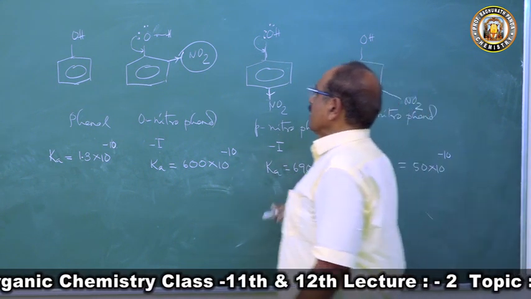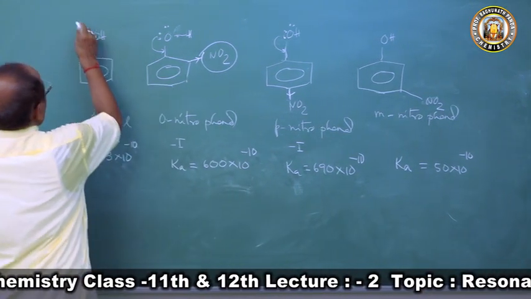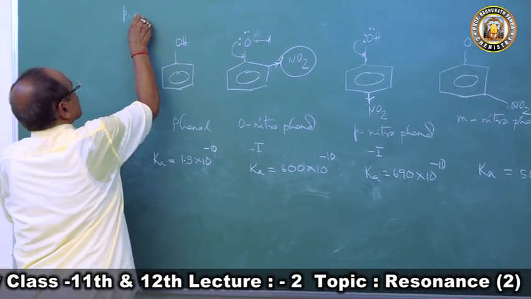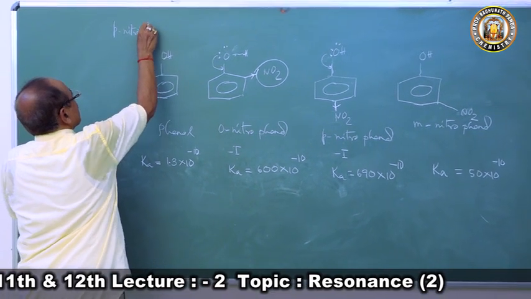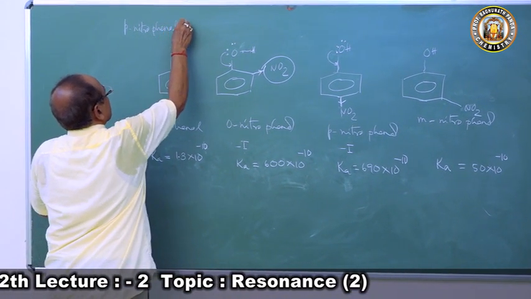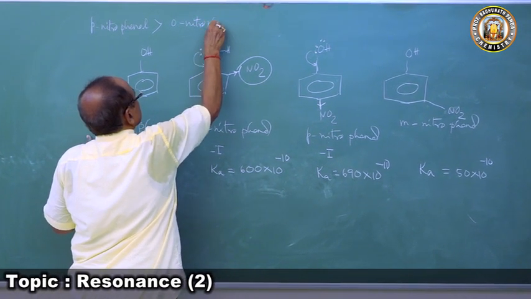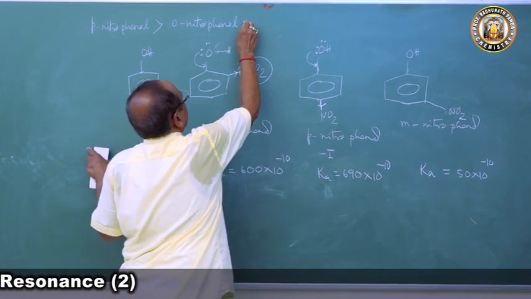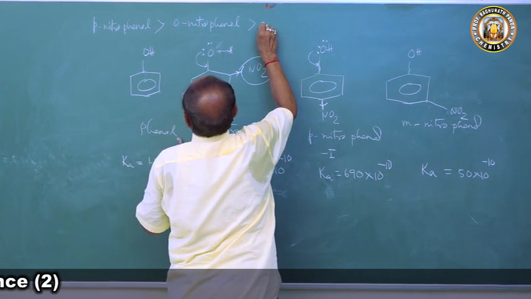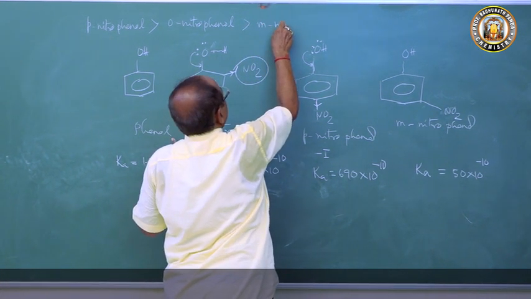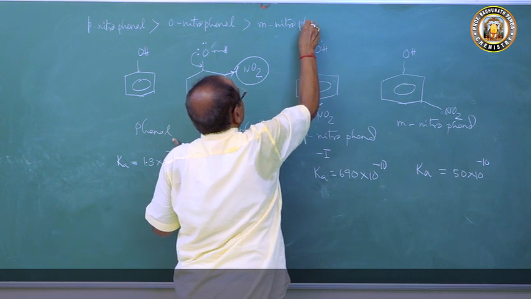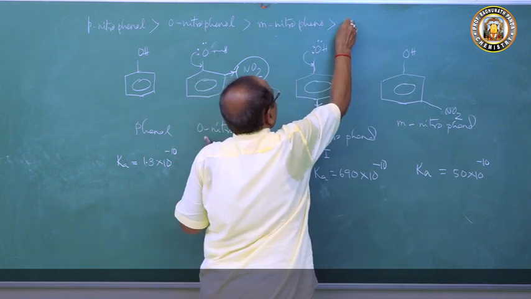So what is the order of acid strength? Para-nitrophenol is more acidic than ortho-nitrophenol, which is more acidic than meta-nitrophenol, which is more acidic than phenol.